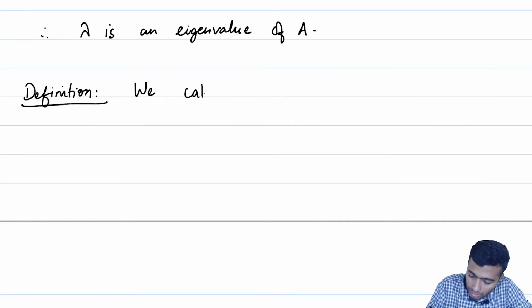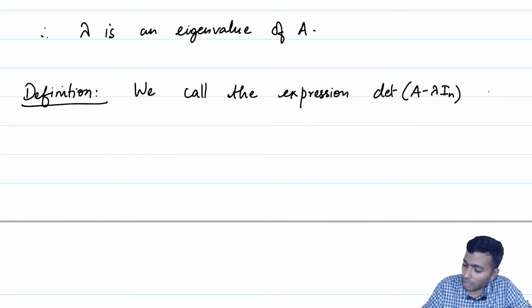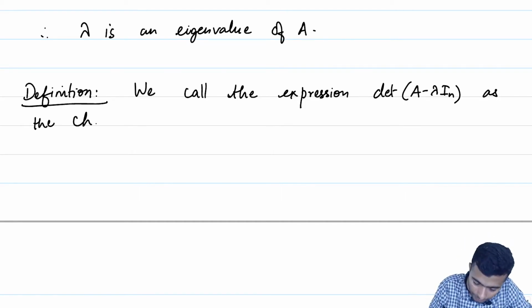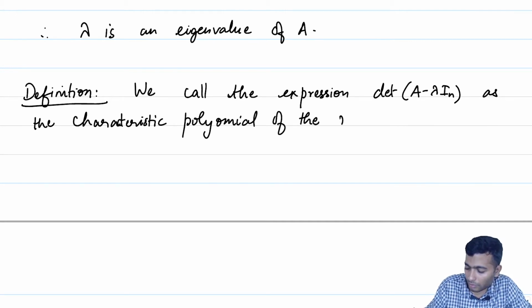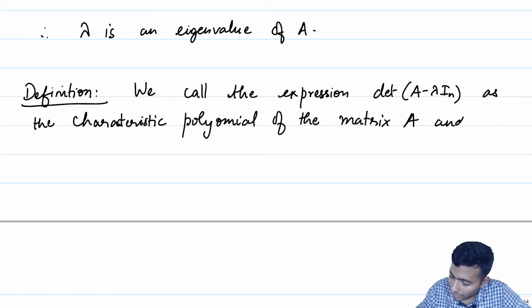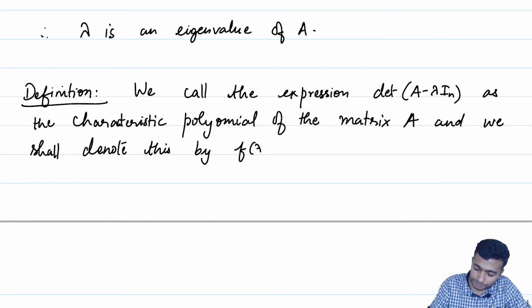We call the expression, determinant of A minus lambda In, the characteristic polynomial of the matrix A. And we will denote it by f of lambda in the rest of this lecture.